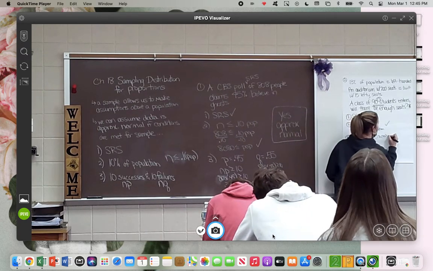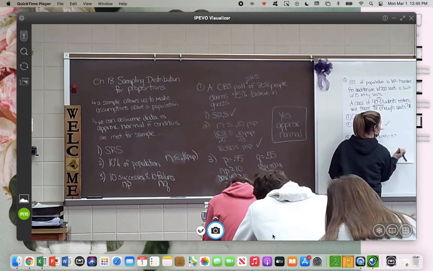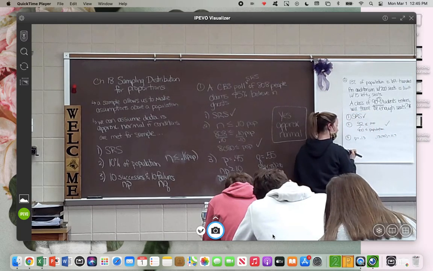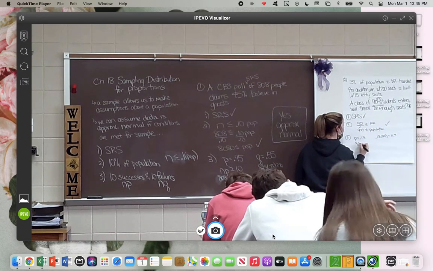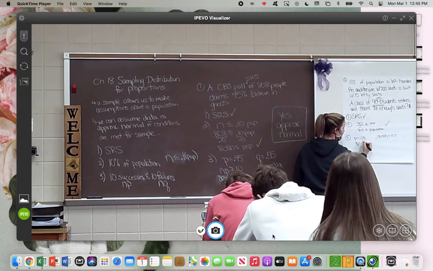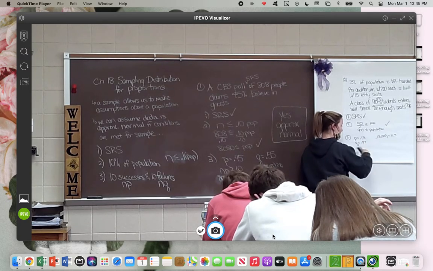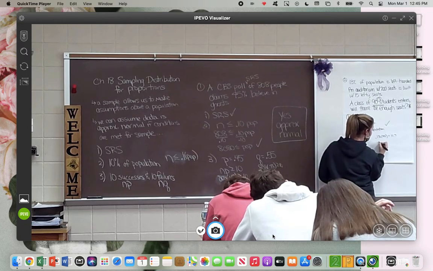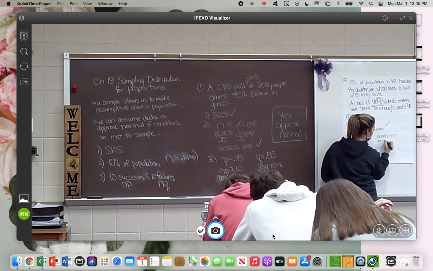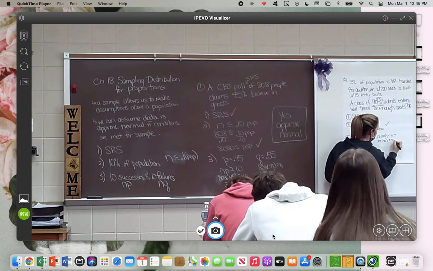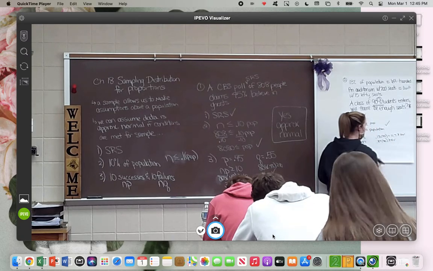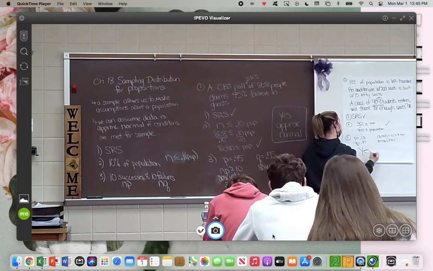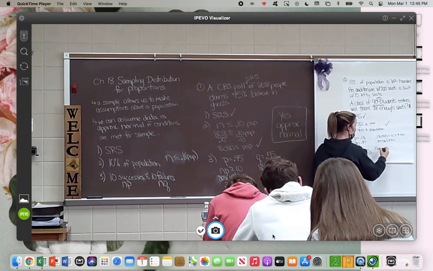Is that more than 10? That works. All right, now your q would be the opposite of this, which is 0.87, right? Is that going to be bigger than 10? 87% of 90? You know, that's greater than 10, so that works. So this one, we can assume that it's approximately normal.